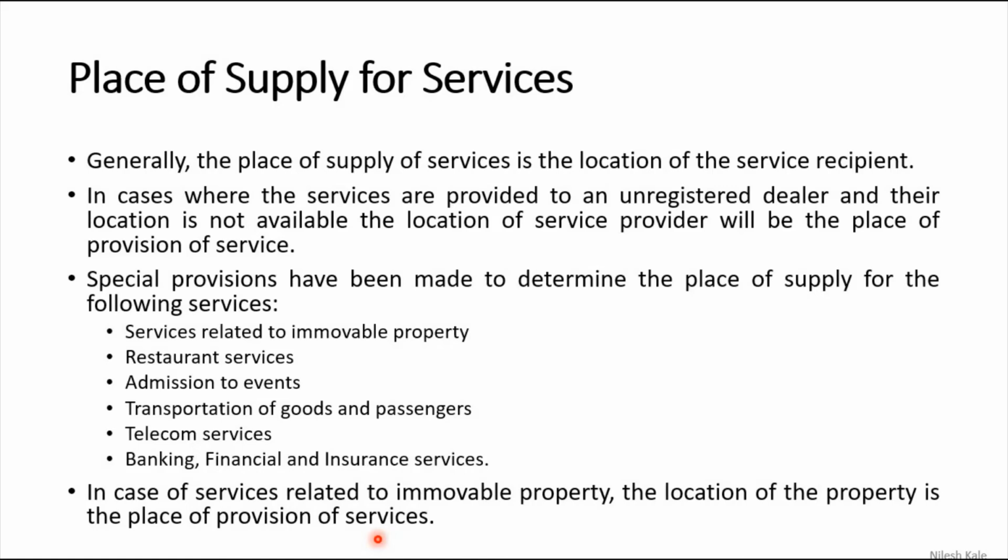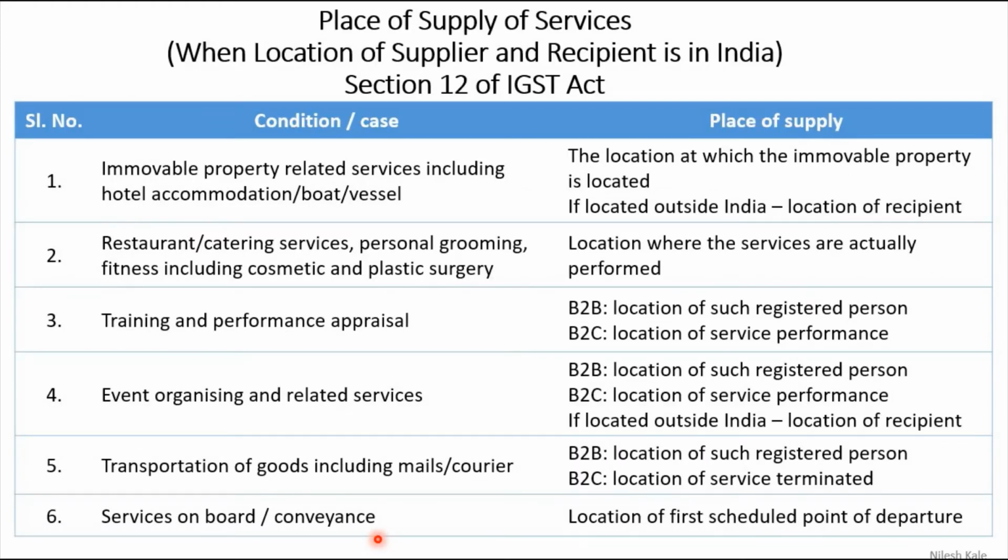The place of supply of service is the place of such immovable property, the place of garden, right? So he will be paying IGST because he is coming from another state and supplying services. Hope this is understood.